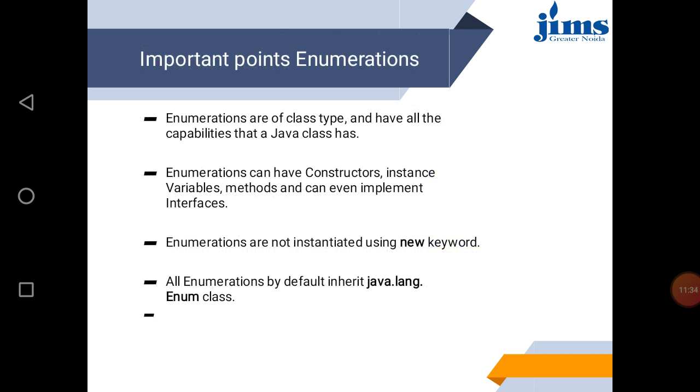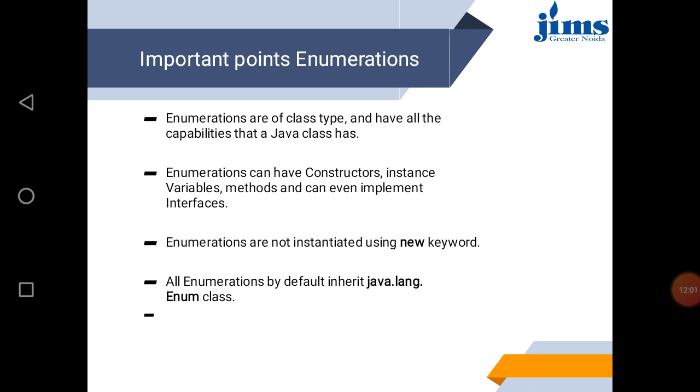Important points of enumeration. Enumerations are of class type and have all the capabilities that a class has. So it is a very powerful concept, and without any problem we can use it. Enumerations can have constructors, instance variables, methods, and can even implement interfaces.